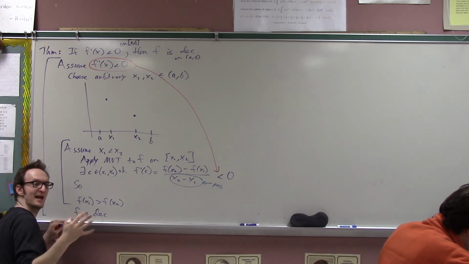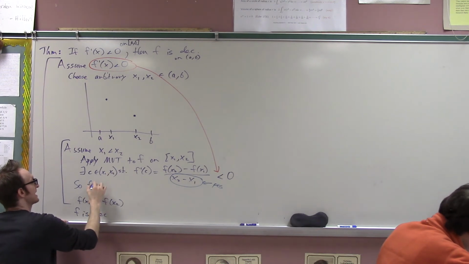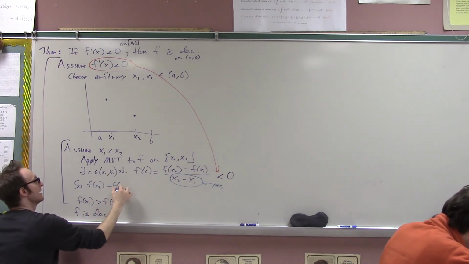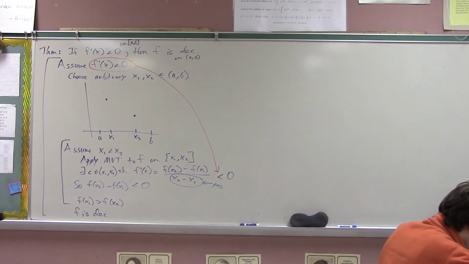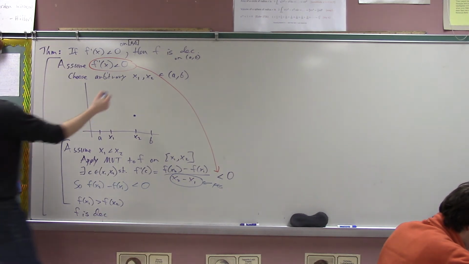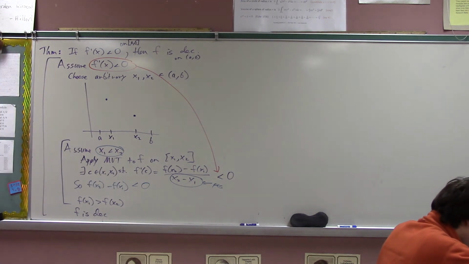Is it okay if I just say that out? I feel like it's okay, right? So that means that f of x2 minus f of x1 must be negative. The derivative is negative, so that fraction is negative. The denominator is positive by my other assumption, right here. And so I've shown that the numerator must be negative. And if the numerator is negative, just move f of x1 to the other side. Conditional proved, right? Cool?